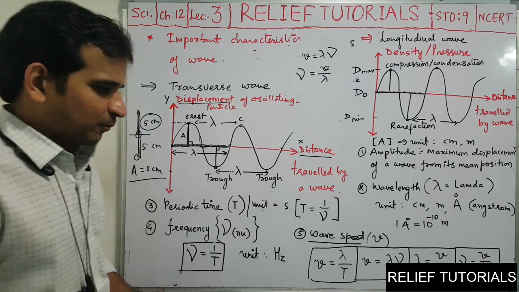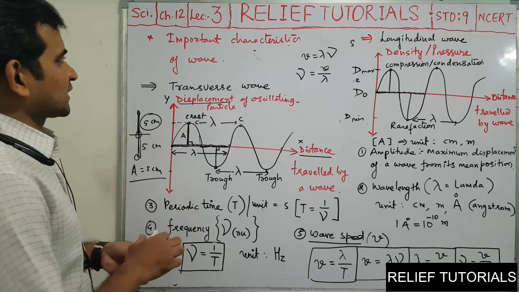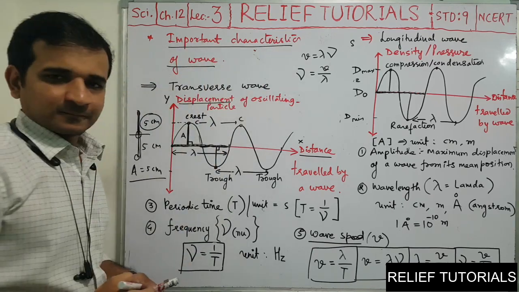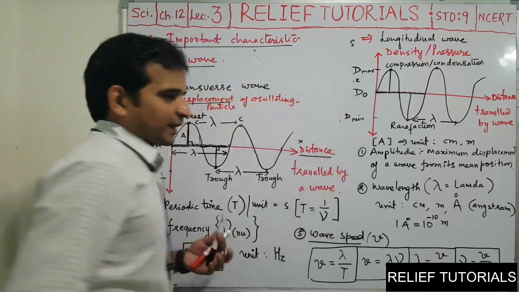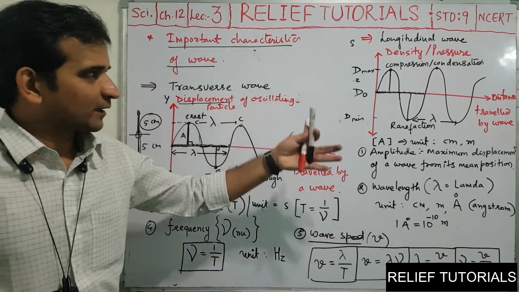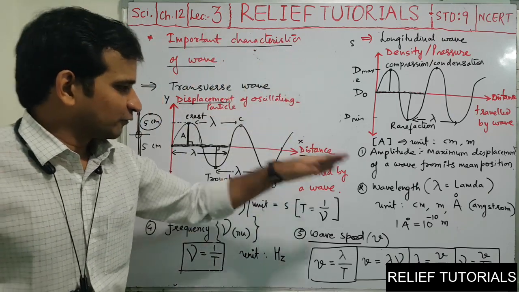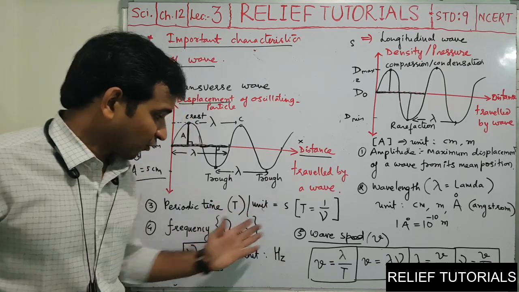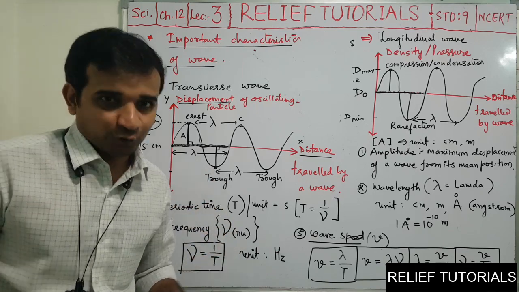So these are some important terms related to the wave. These are some important characteristics we have seen of a wave. Many different terms we have seen: two types of graphs, crest, trough, compression, rarefaction, transverse waves, longitudinal waves graph, amplitude, wavelength, periodic time, frequency, wave speed, different formulas, different symbols. I think these all the things are new for you.